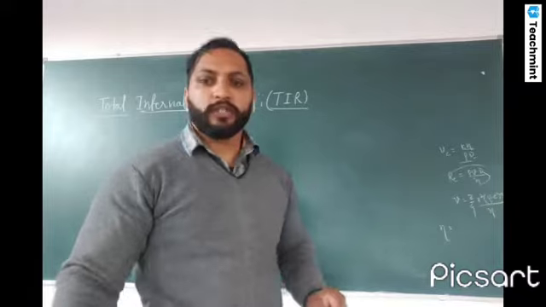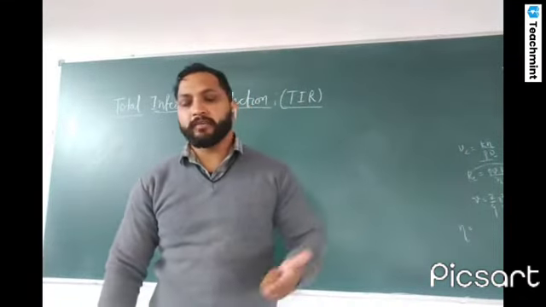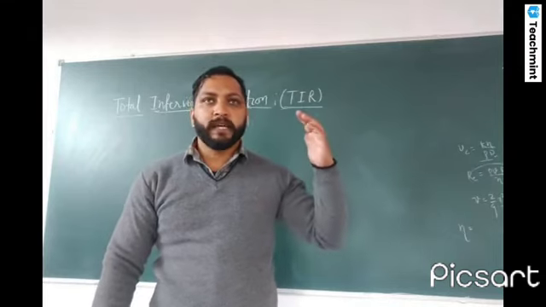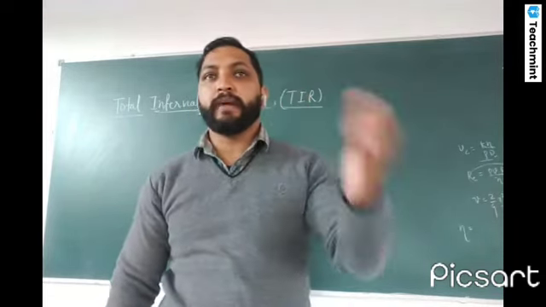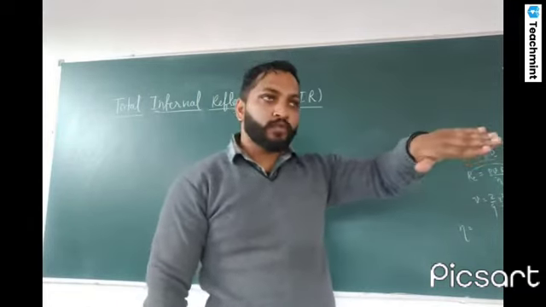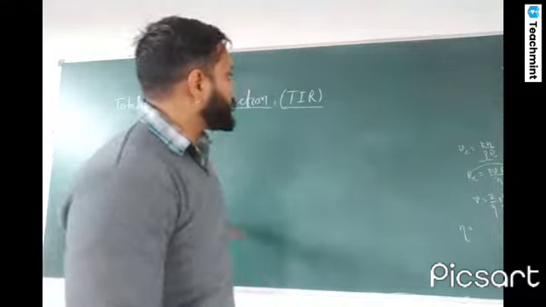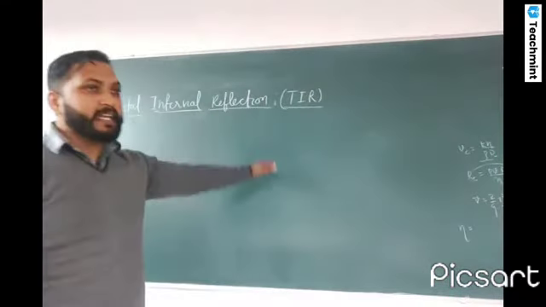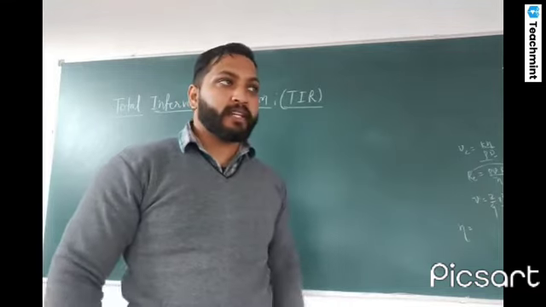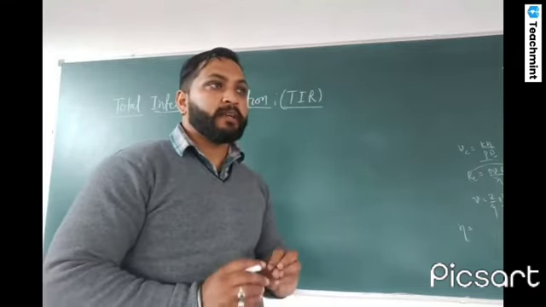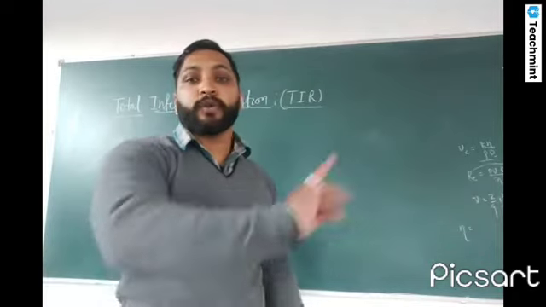So basically, we all know that whenever light travels from one medium to another medium, there is a change in the path of that light. The light will bend away or towards the normal. So this is known as refraction of light. Now, what is total internal reflection? It will be there only when the light travels from denser to rarer medium.